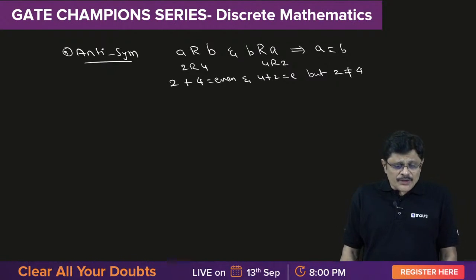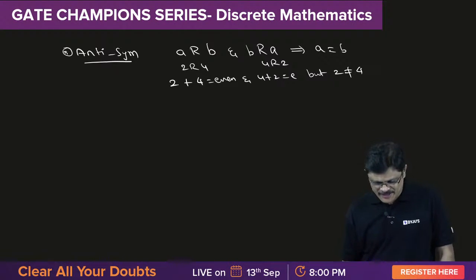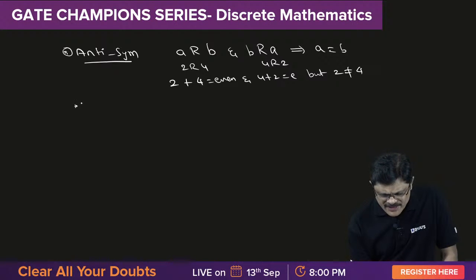Lalit, what you have written is the definition for asymmetry. If A related to B, then B should not be related to A is the definition of asymmetry. What you have written is the definition for asymmetry, not antisymmetry. Please note that. Okay? Nice. Now comes the transitive.